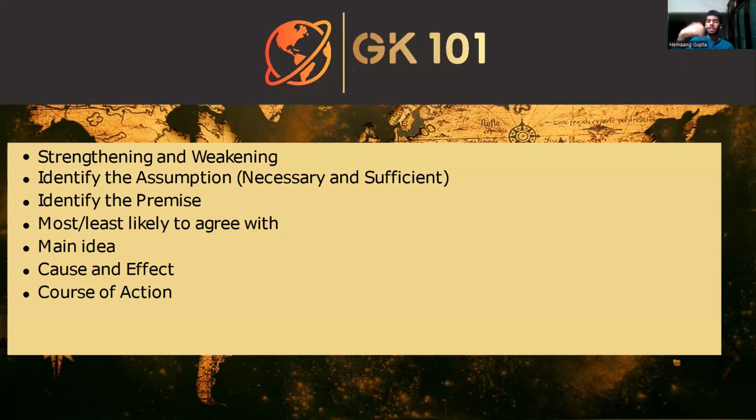Then most likely to agree with, least likely to agree with. Over here, you just have to figure out what the main idea of the passage is, what the author is trying to say, and then analyze different options as per that. If any option is consistent with whatever the author's main position is, that is something the author is most likely to agree with. If it isn't, it's something they're not likely to agree with, right? Main idea questions, pretty self-explanatory. You have to figure out the main idea and answer the question on the basis of that. And over here, doing that paraphrasing thing might help you guys a lot while you're doing your practice.